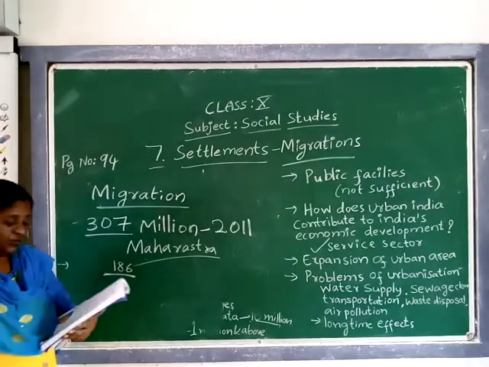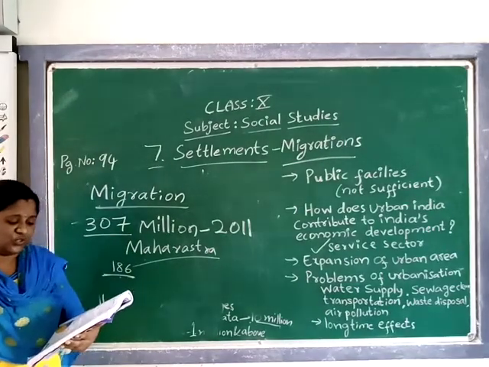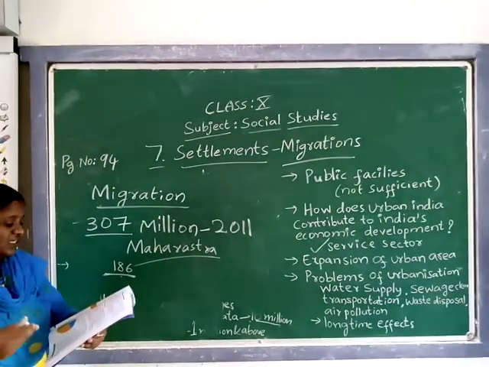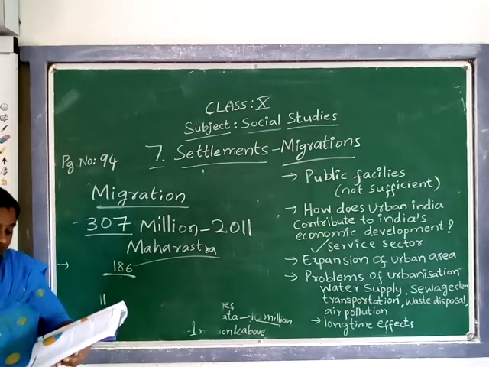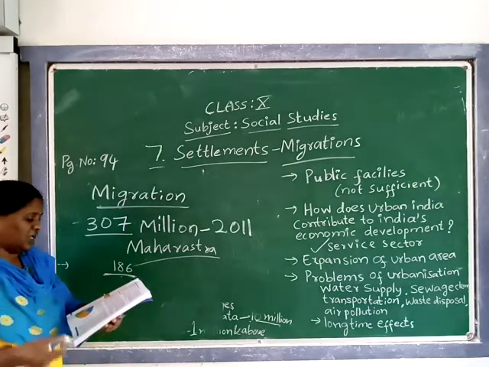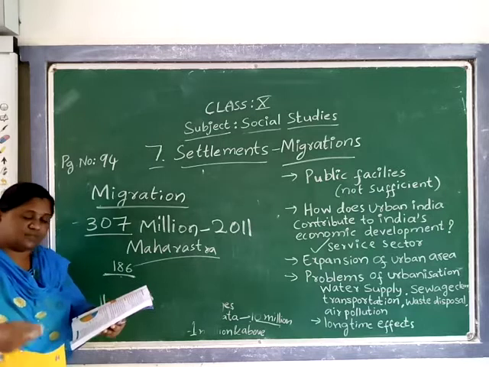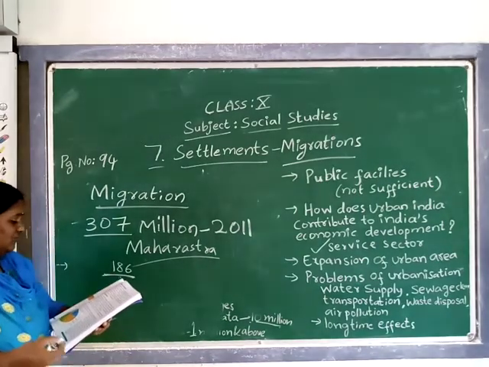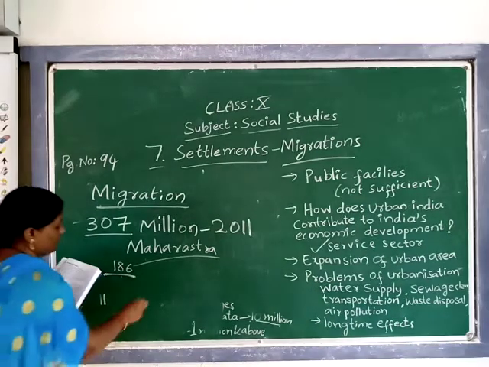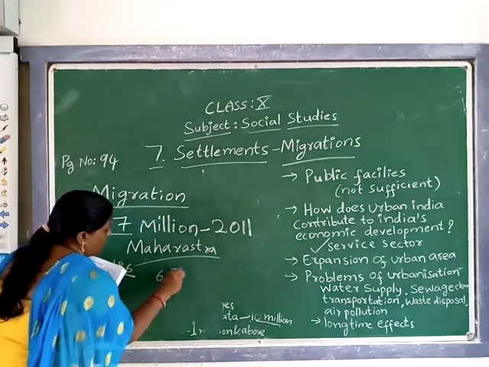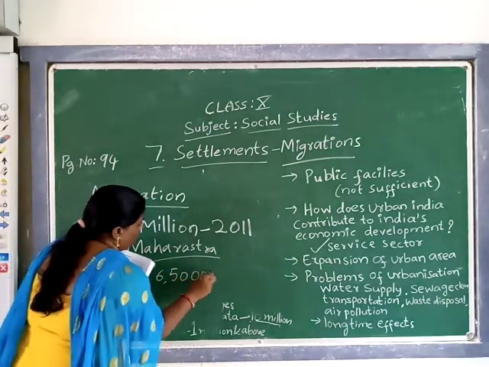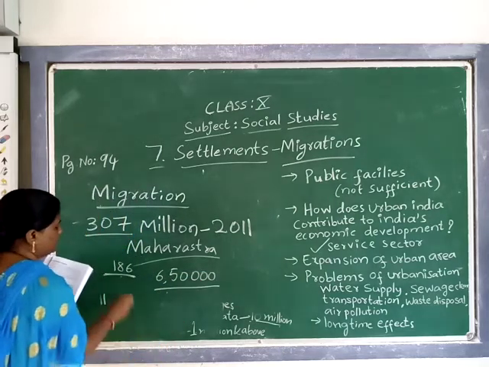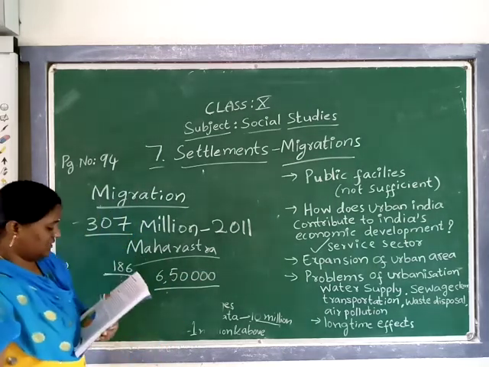186. Large scale sugarcane cultivation began in the early 1970s after Koyna Dam was built. A study estimates that 6,50,000 laborers migrate to Maharashtra.